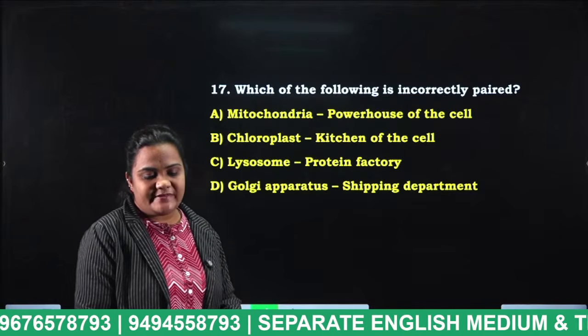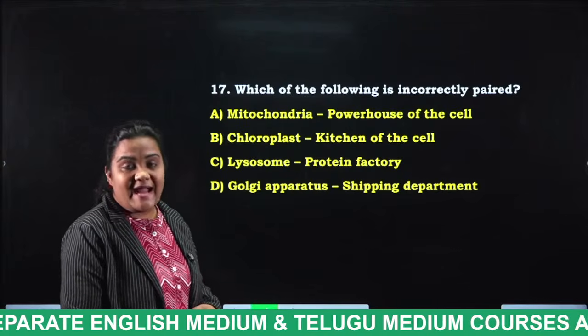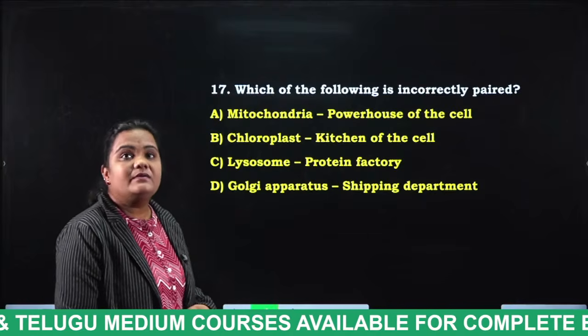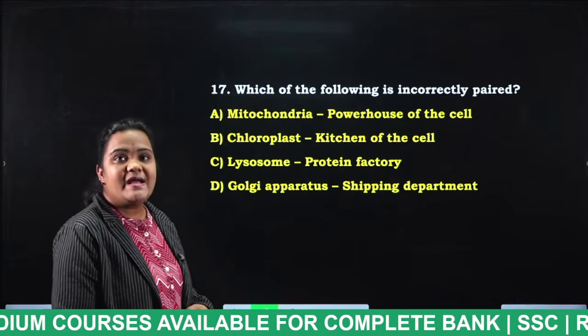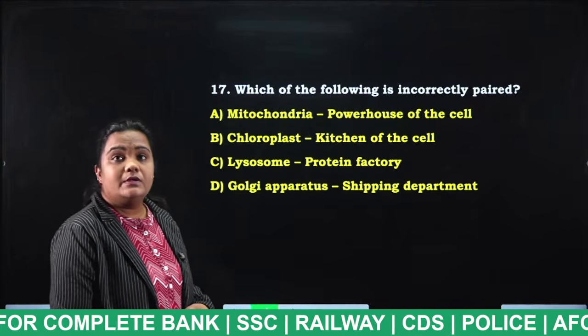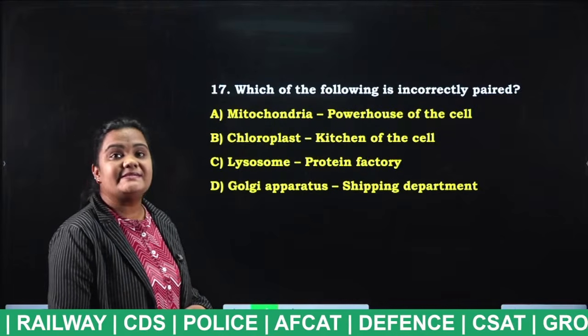What is the answer for this question, students? Very good. Read the question properly. Golgi apparatus, it is correct.